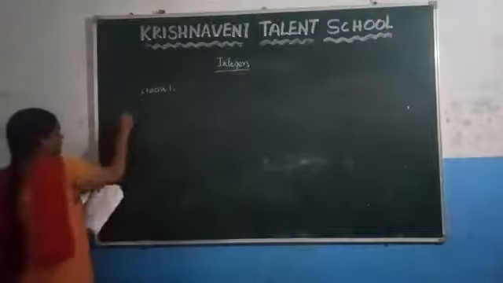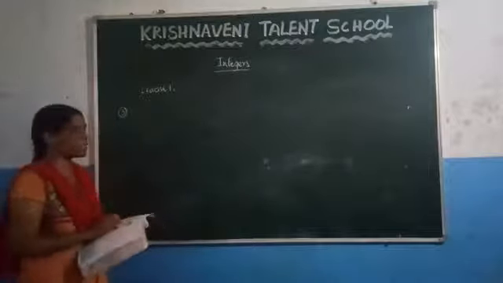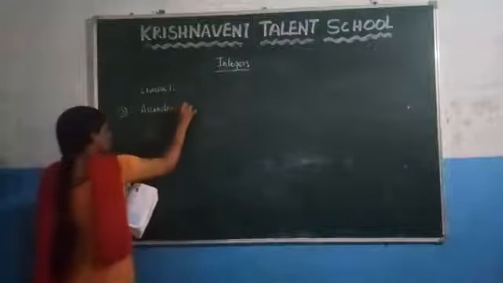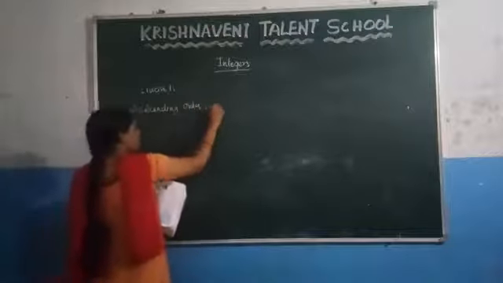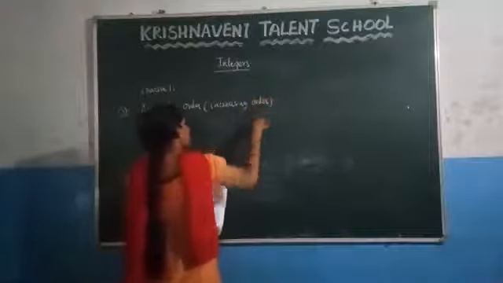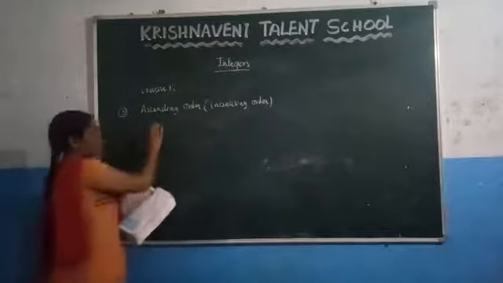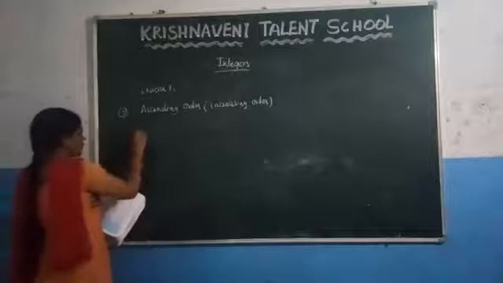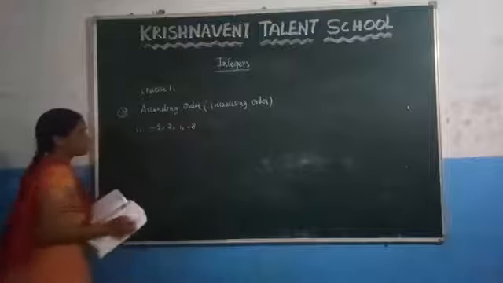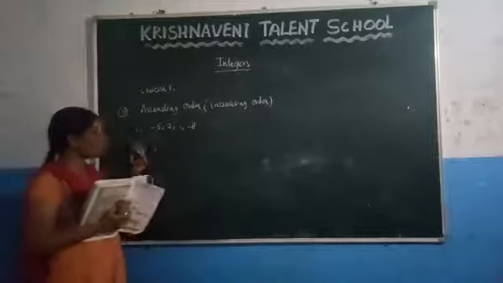Here in the third question they have given some integers. They asked you to write those integers in ascending order. You already know what is meant by ascending order. What is meant by ascending order? Ascending order is nothing but increasing order. That means you have to write the numbers from smallest to biggest. Those numbers we call increasing order. Here they have given the first question as -5, 2, 1 and -8. Here you have to write these numbers in increasing order. That means you have to write from smallest to biggest.